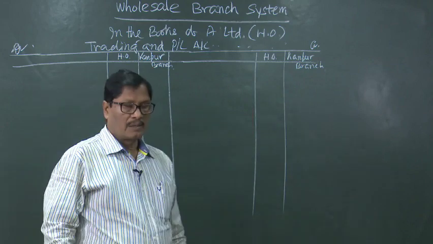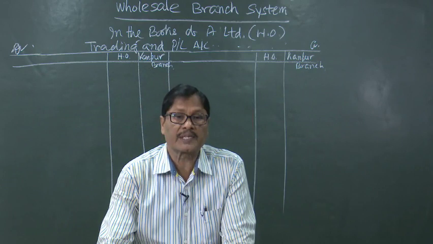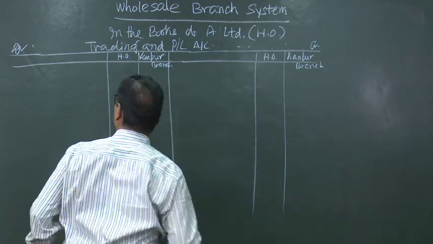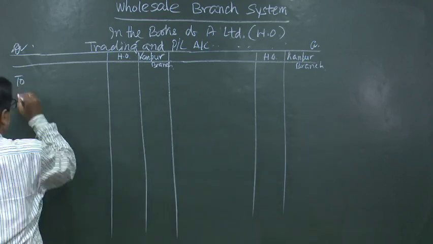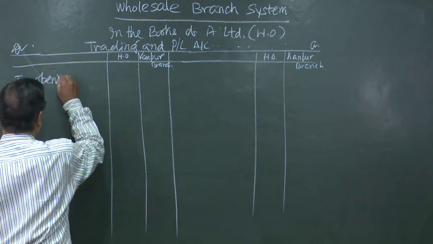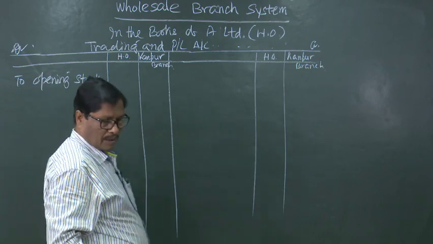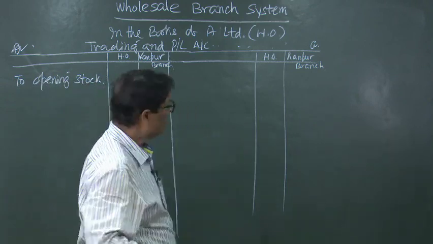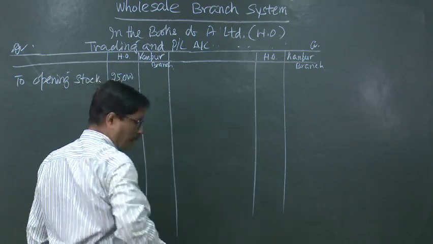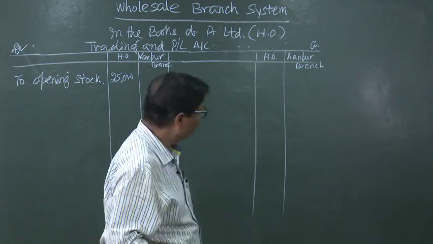So, here the opening stock first of all we will be taking, that is on 1st January 2016, the opening stock is 25,000. To opening stock of the head office, it is 25,000 and that of the branch is 1,800.